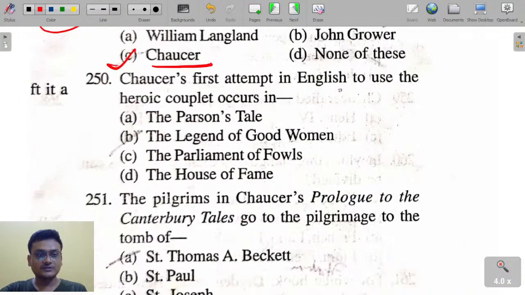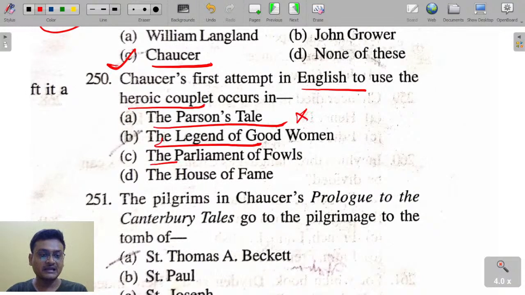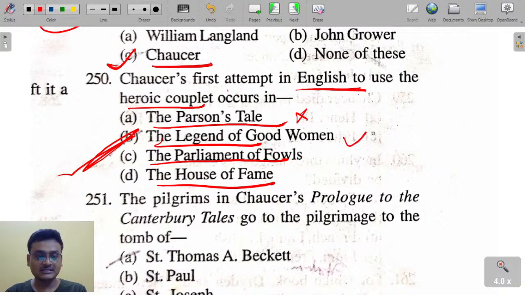Chaucer's first attempt in English to use the heroic couplet occurs in the Parson's Tale, the Legend of Good Women, the Parliament of Fowls, the House of Fame. House of Fame here is actually following the structure of the Divine Comedy. The Parson's Tale is the last tale of the Canterbury Tales. Here, Chaucer's first attempt in English to use the heroic couplet is the Legend of Good Women, which is a parallel of Troilus and Thisbe.